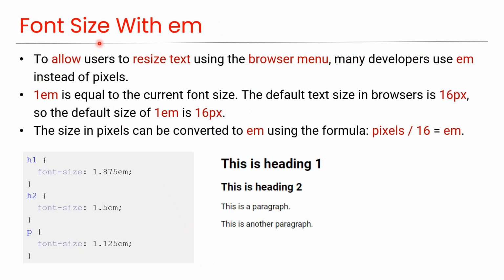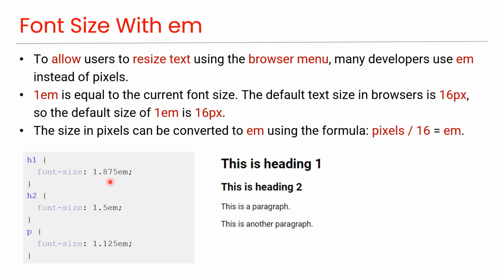Font size with em. To allow users to resize text using the browser menu, many developers use em instead of pixels. 1 em is equal to the current font size. The default text size in browsers is 16 pixels, so the default size of 1 em is 16 pixels. The size in pixels can be converted to em using the formula pixels divided by 16 equals em.